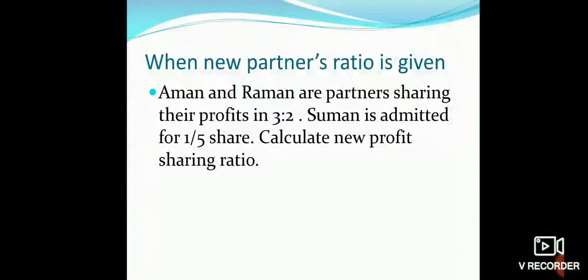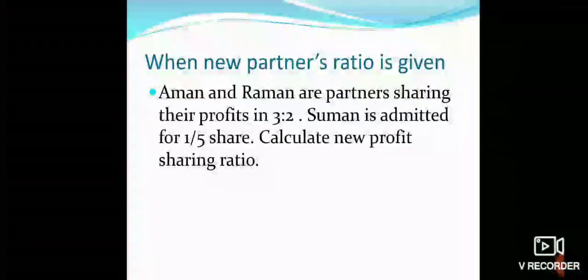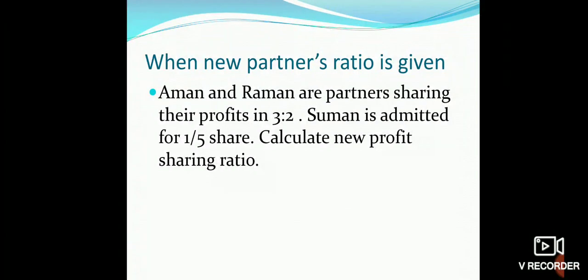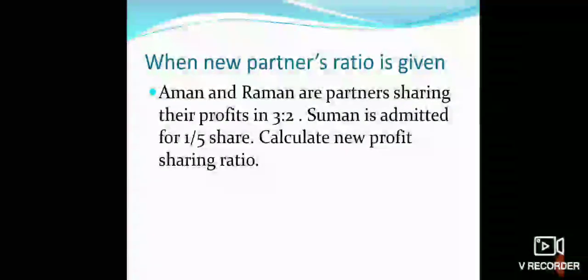First of all, when a new partner's share is given. Aman and Raman are partners sharing their profits in 3:2. Suman is admitted for 1/5 share. Calculate the new profit sharing ratio. Here, the ratio between Aman and Raman is given as 3:2, and new partner Suman is admitted for 1/5 share, and we have to calculate the new profit sharing ratio.